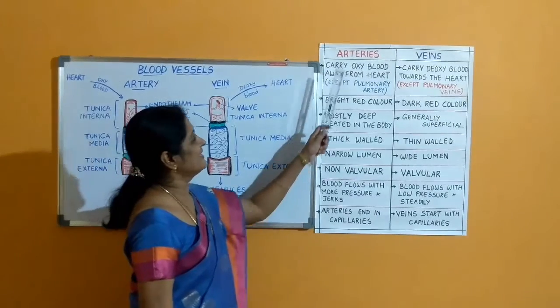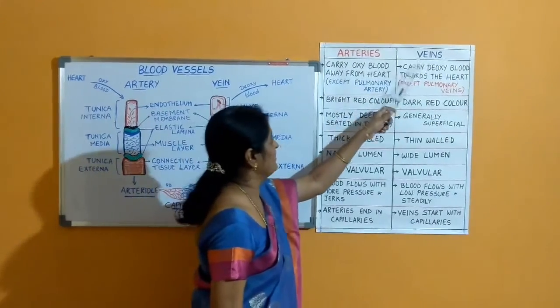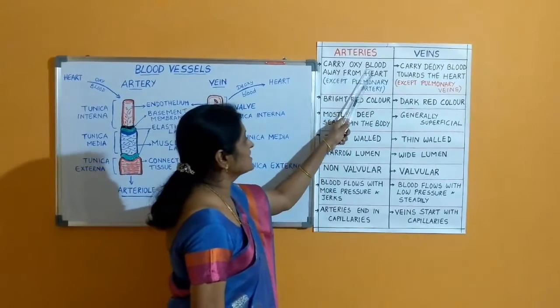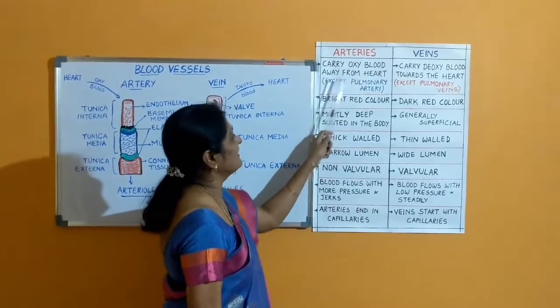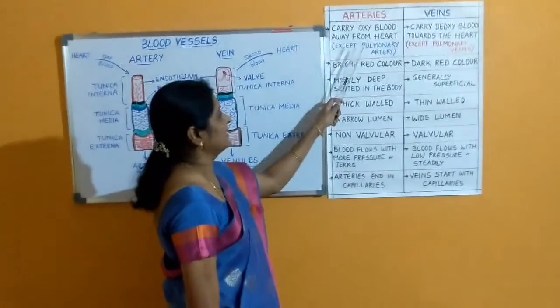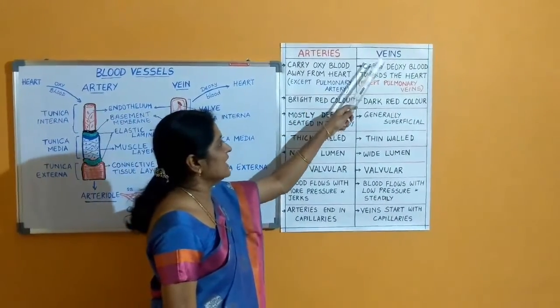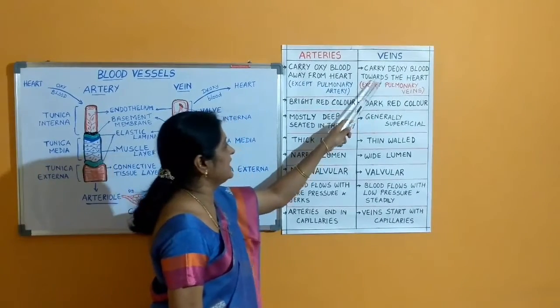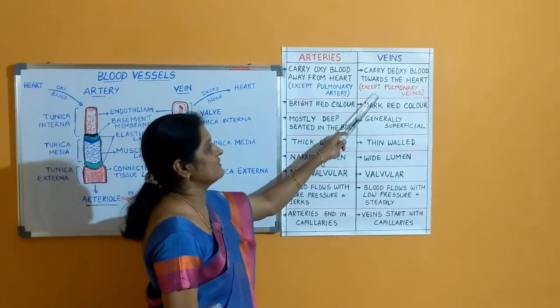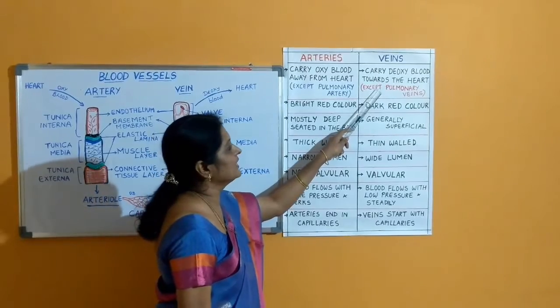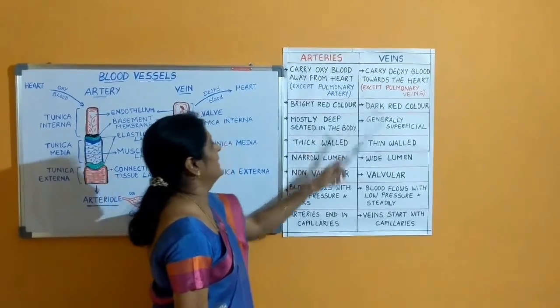Now let us see the differences between arteries and veins. Arteries carry oxygenated blood away from the heart except for the pulmonary artery which is going to carry the deoxygenated blood. Whereas veins are going to carry the deoxygenated blood towards the heart except for the pulmonary veins which are going to carry the oxygenated blood.